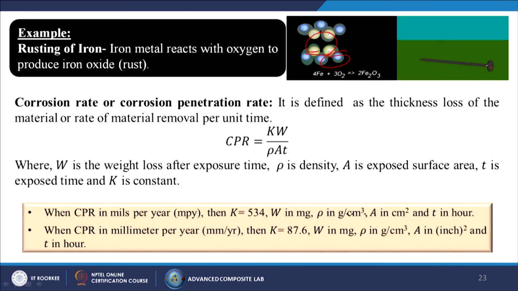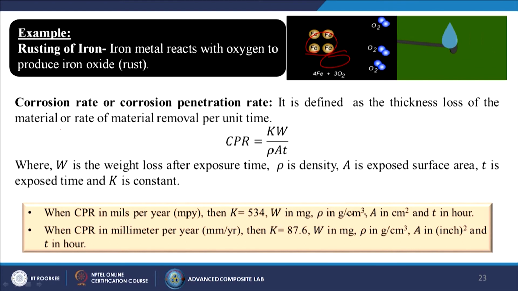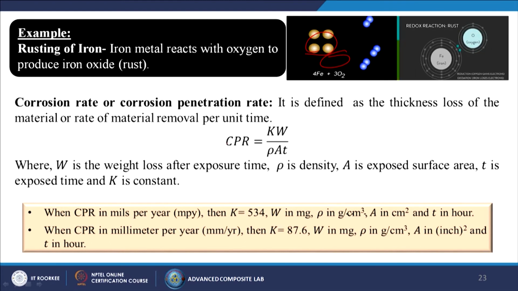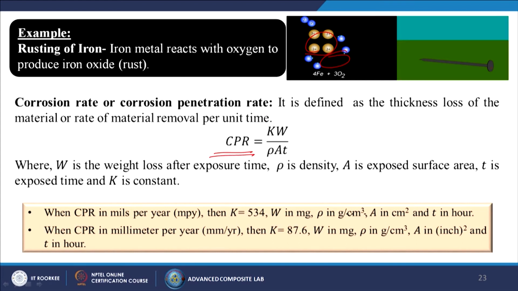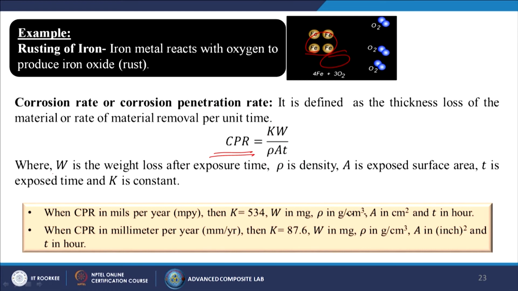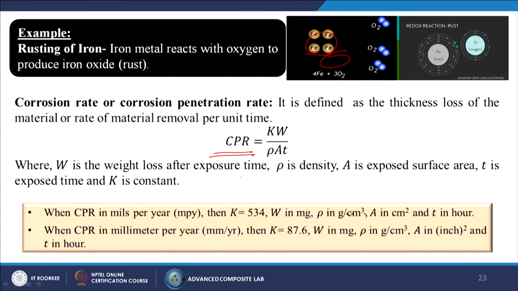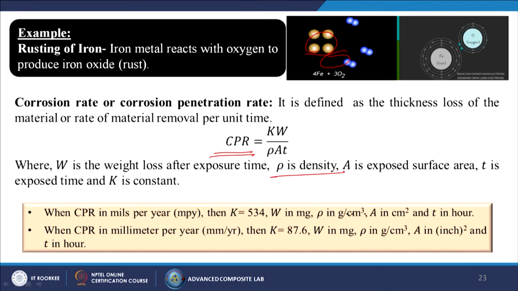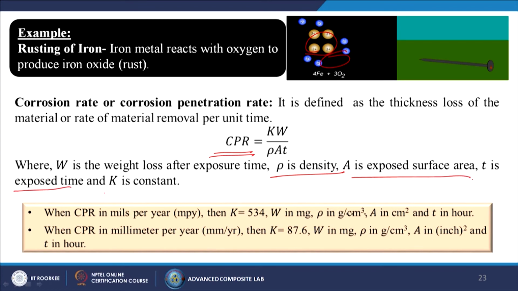Corrosion rate, or corrosion penetration rate, is defined as the thickness loss of the material, or the rate of material removal per unit time. Generally it is denoted by CPR, and CPR is equal to K W divided by rho A T, where W is the weight loss after exposure time, rho is the density, A is the exposed surface area, T is the exposure time, and capital K is a constant.